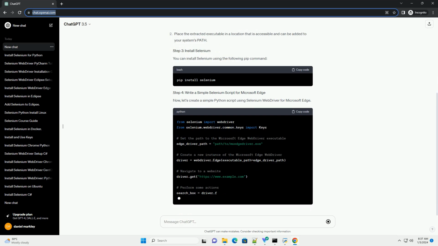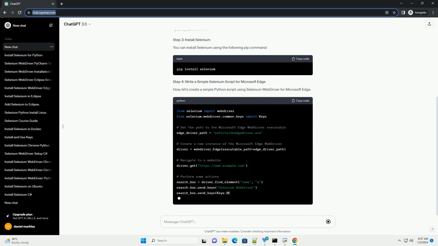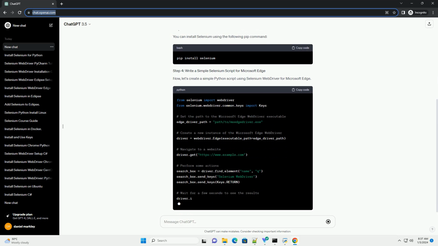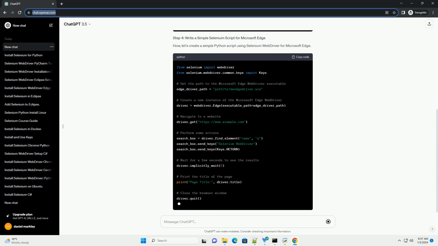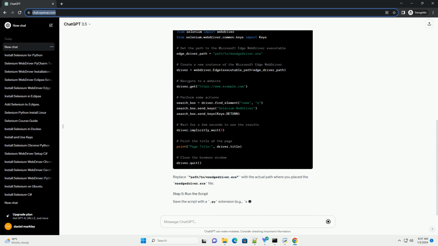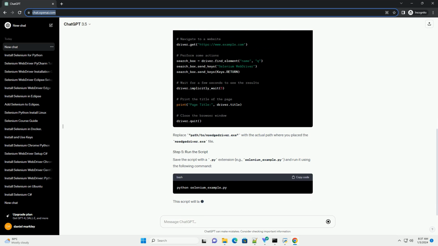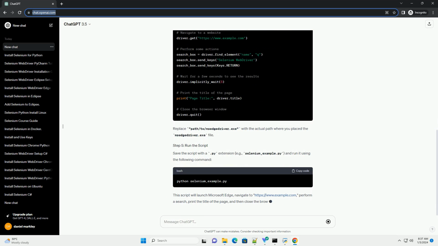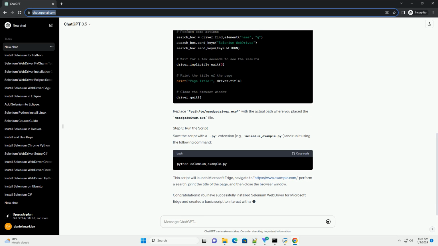Replace path/to/msedgedriver.exe with the actual path where you place the msedgedriver.exe file. Save the script with a .py extension, for example selenium_example.py, and run it using the following command.